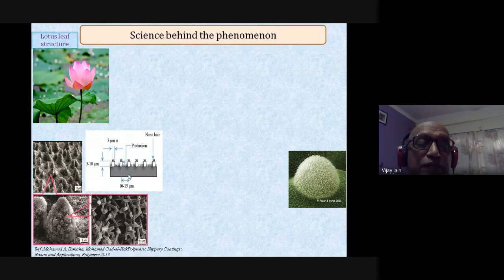Now what we have done, we have tried to generate this characteristic of the surface on metallic surfaces at IIT Kanpur. So I am going to give the results of those experiments, to show you how this hydrophobic surface has been created on the metallic surfaces.